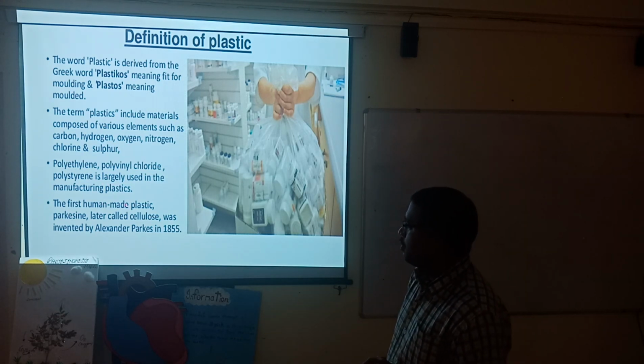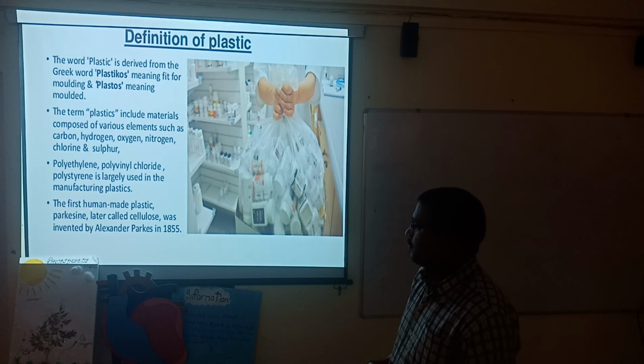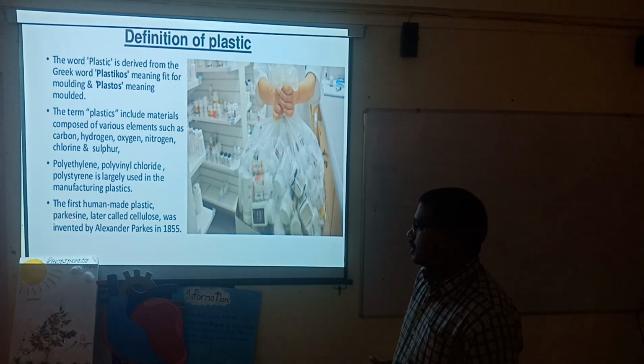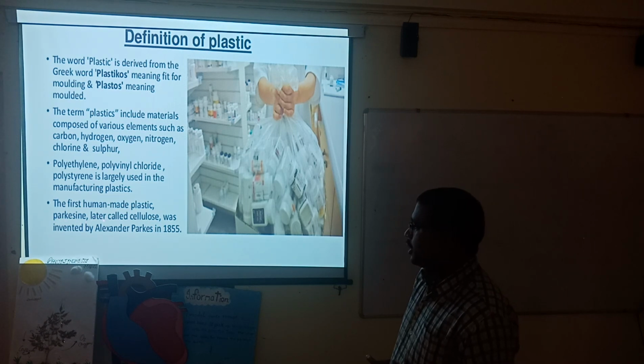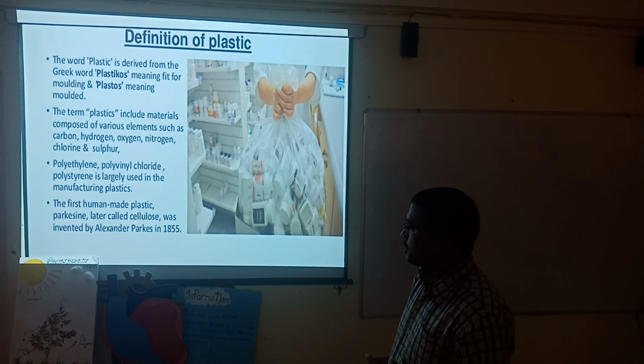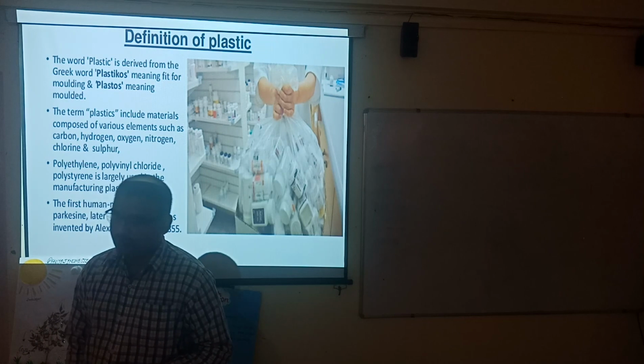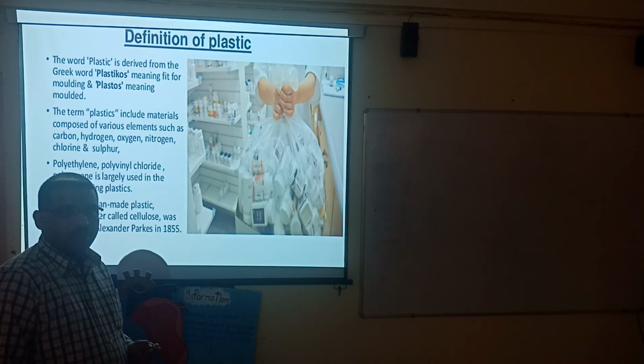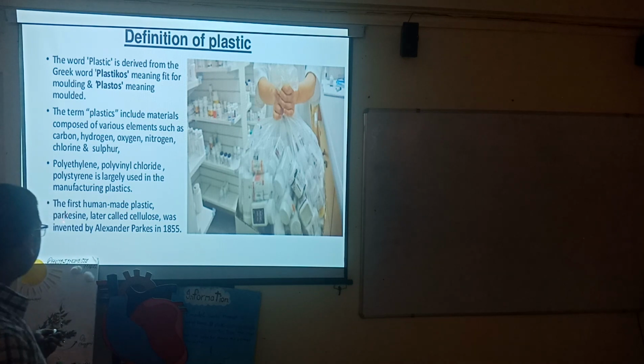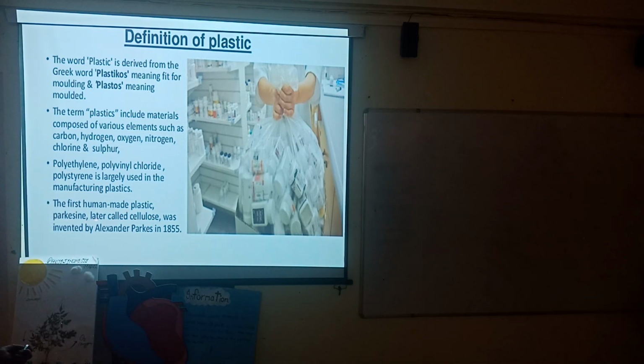Just to extend your knowledge, the first human-made plastic was Parkesine, later called cellulose. It was invented by Alexander Parkes in 1855. Whenever a question comes up asking which is the first man-made plastic, your answer should be Parkesine, and it is basically cellulose.